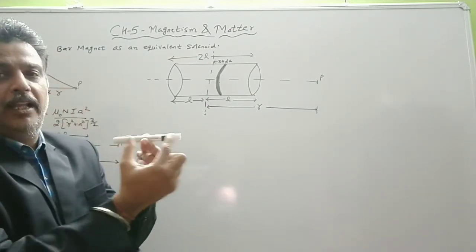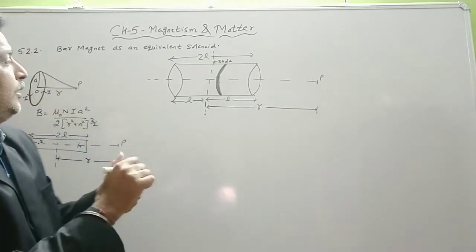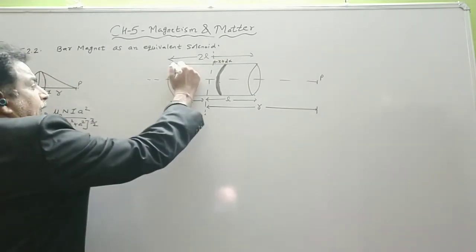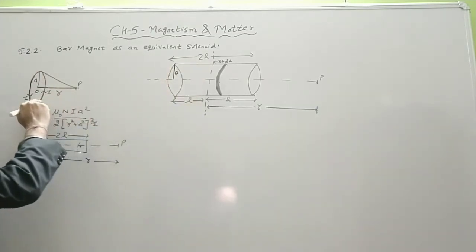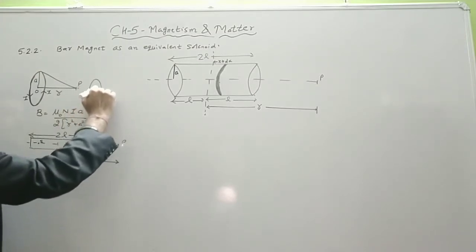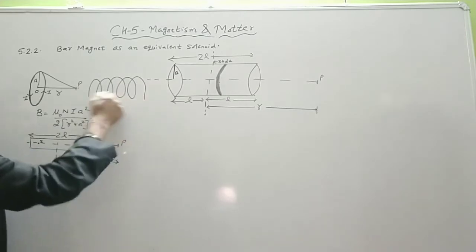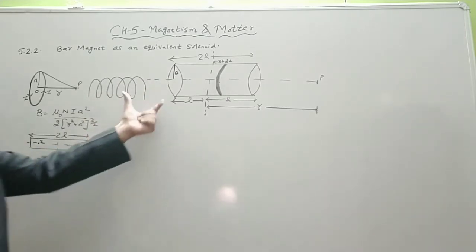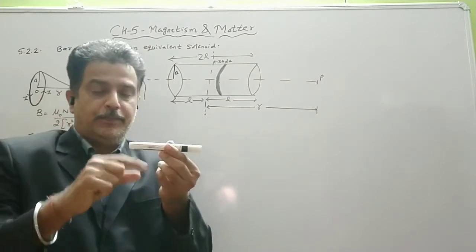This is L, this is L, and the total solenoid length is 2L. The radius is A. Here we have rings like this; that is a helical coil, a solenoid. We draw it in the form of a cylinder. So this is one ring.